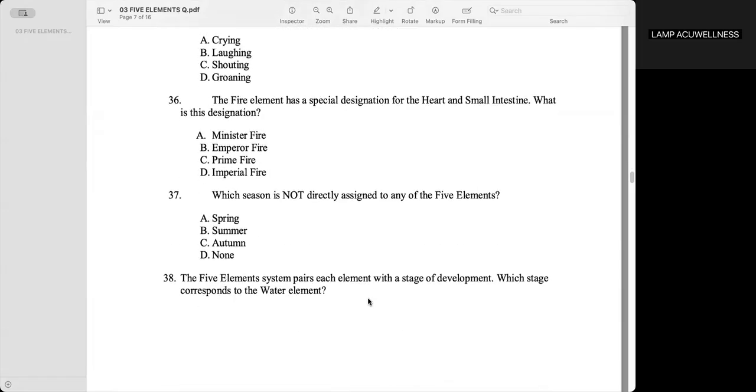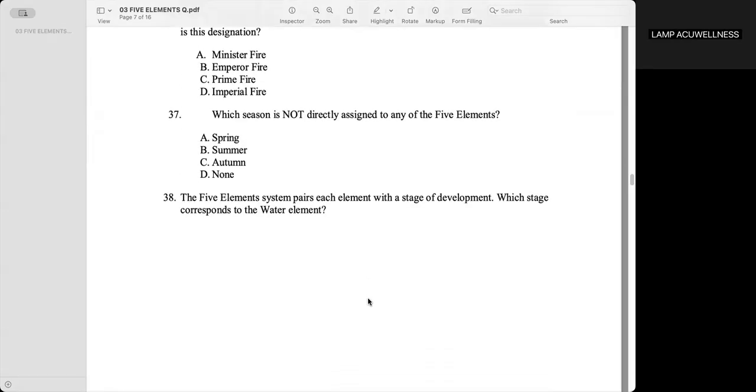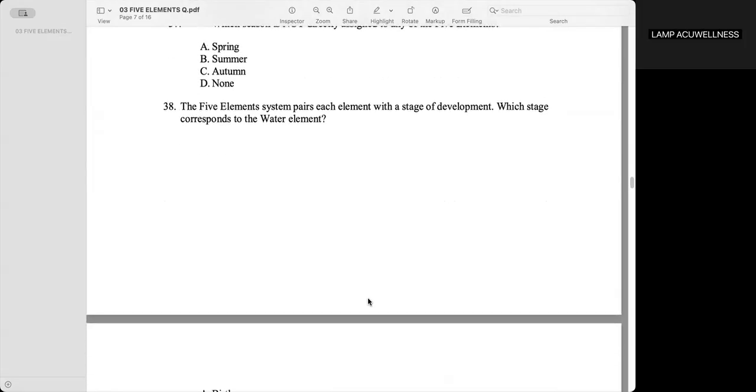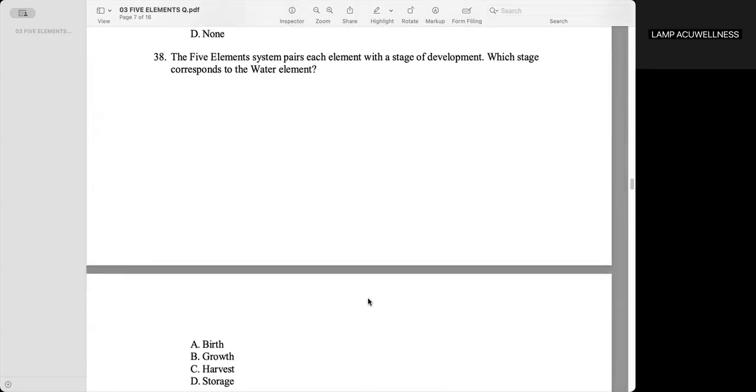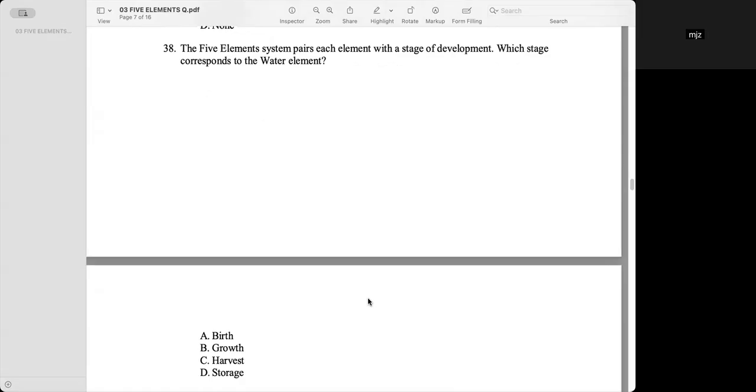The fire element has a special designation for heart and small intestine. What is the designation? Letter B, Emperor Fire. Which season is not assigned to any of the five elements? Maybe D, none. The five-element system pairs each element with a stage of development. Which stage corresponds to the water element? Letter D, storage.